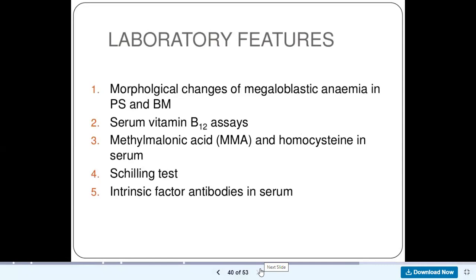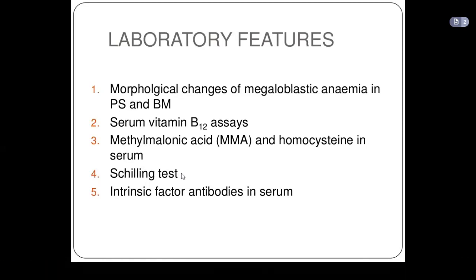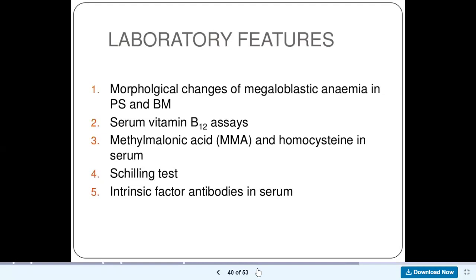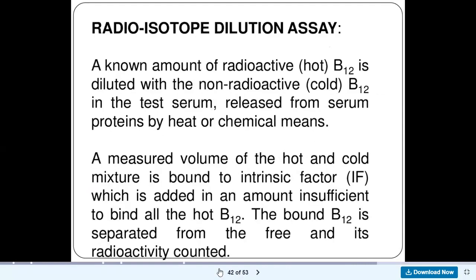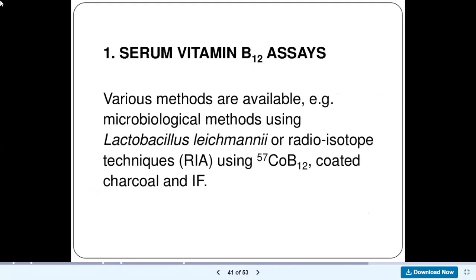So I'm going to give you homework. Go and read about the Schilling test, how it is done, and how you can use it to confirm, because it is the confirmatory test for vitamin B12 deficiency. I'm going to ask you in the next lecture to tell me about the Schilling test, what is done in it. Okay? Good. So I think that would be all for vitamin B12 deficiency anemia.